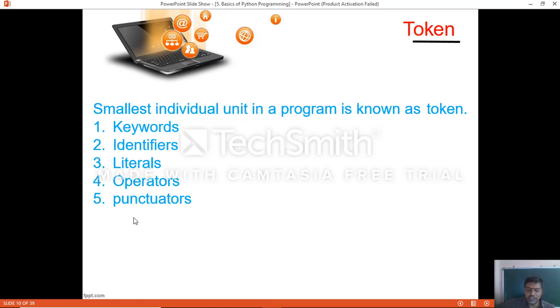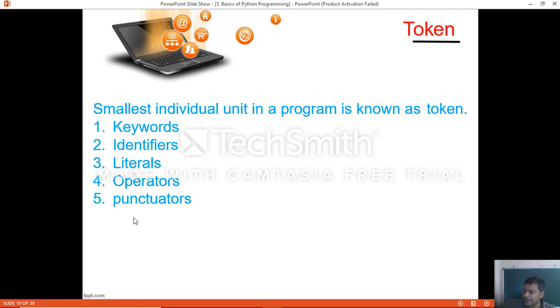A fixed numeric or non-numeric value is called a literal. A fixed numeric or non-numeric value is called a literal. That is why numbers are also called literals. Strings and alphabets are also called literals.